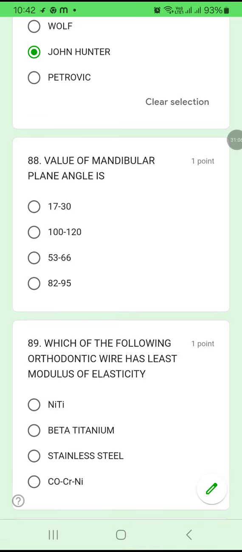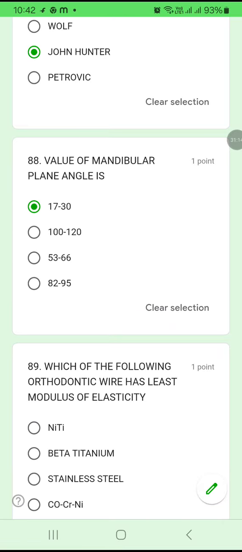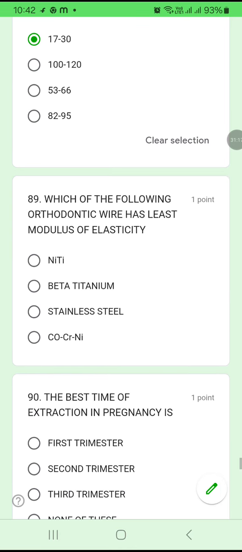88. What is the value of the mandibular plane angle? You have to learn this by heart. The mandibular plane angle is around 17 to 30. 88A. Which of the following orthodontic wires has the least modulus of elasticity? Nitinol, beta titanium, stainless steel or cobalt chromium nickel. Nitinol wire has the least modulus of elasticity.